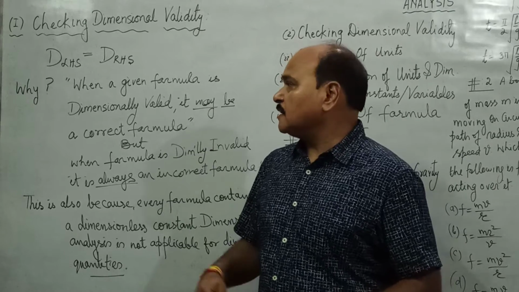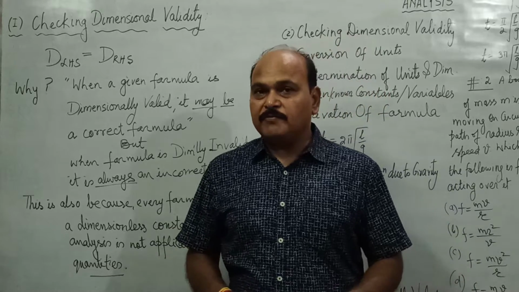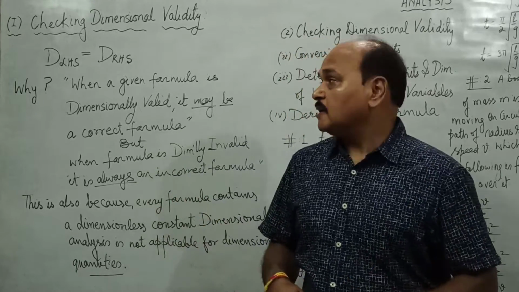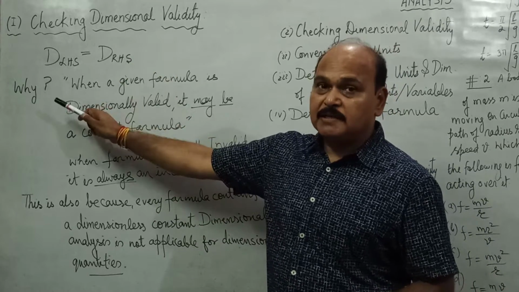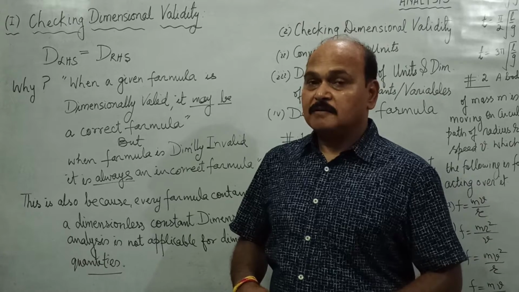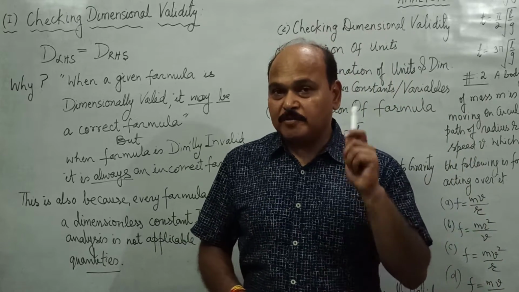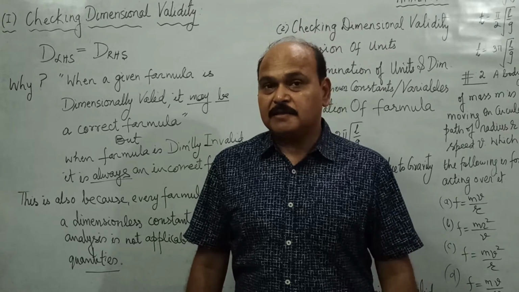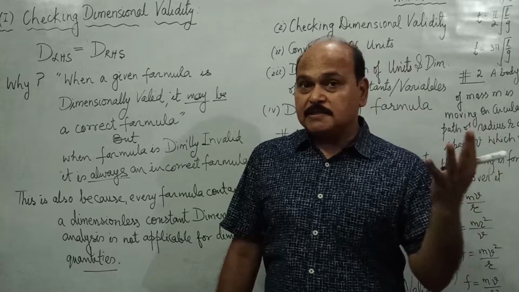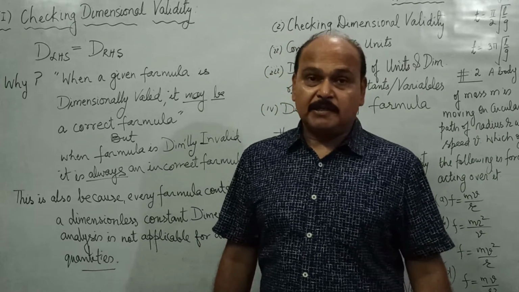Children, let us understand the meaning of dimensional validity. A given formula is said to be dimensionally valid or correct when dimensions of its left hand side is same as the dimension of the right hand side. If the dimension of both sides are same, the formula is said to be dimensionally correct or valid. Now the question should arise in our mind: why do we check dimensional validity?